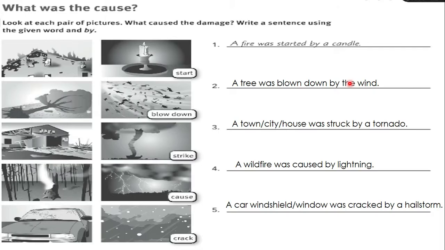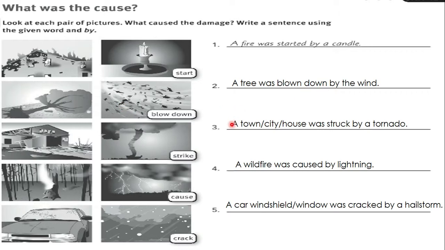Okay? And the last exercise. Look at each pair of pictures. What caused the damage? Write a sentence using the given word and by. So you have to write it in passive voice and by plus agent. For example, the first one. Look at the first two pictures. A fire was started by a candle. Number 2. A tree was blown down by the wind. ¿Ya? Es decir, el árbol fue derribado por el viento.